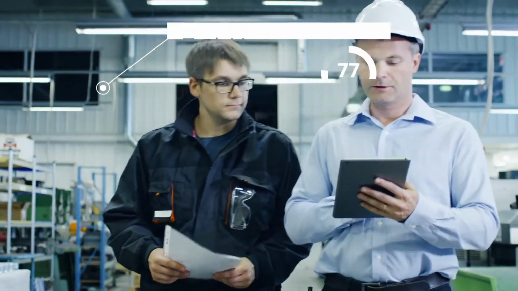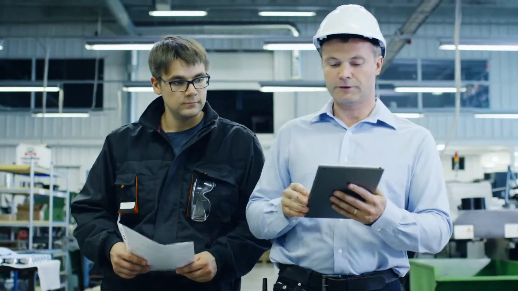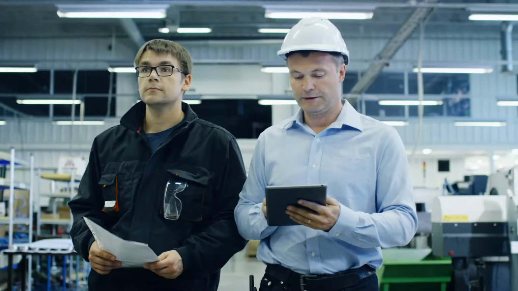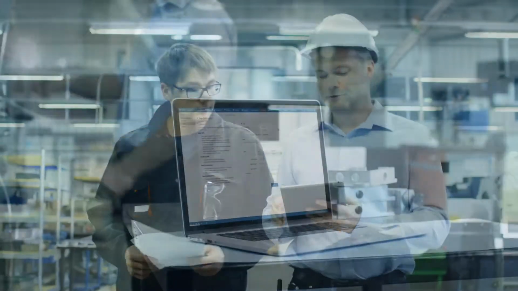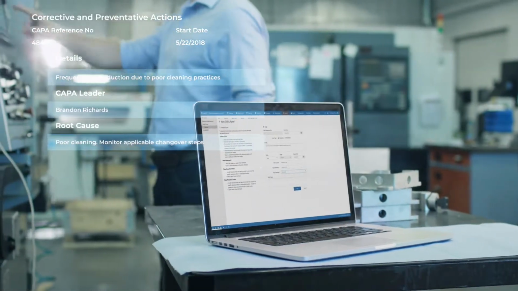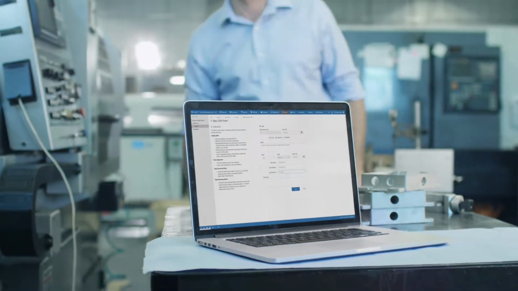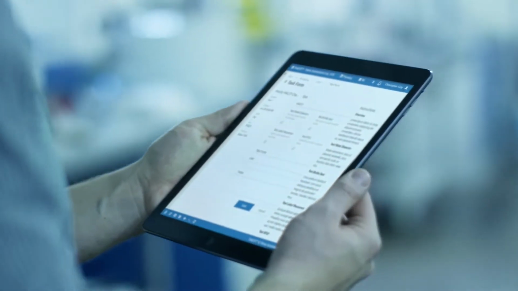Having access to data is only half the battle. TrakSYS also provides a broad range of quality control features. Functions such as corrective action, preventative action, and hazard analysis critical control point allow you to create strategies to address the nonconformances and meet regulatory requirements.